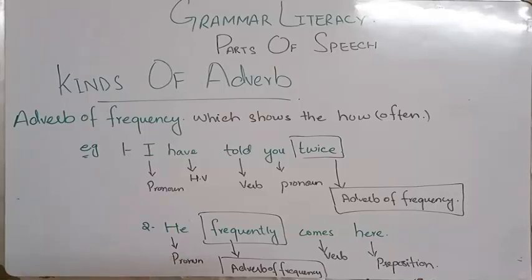Here, frequently means something is going to happen again and again and again, and here the adverb of frequency works in this sentence. He is a pronoun here. Frequently is an adverb of frequency. Comes is a verb, and here is the preposition working in this sentence. So this is how the adverb of frequency works in a sentence. I hope that you have understood. So let's go to the next part.